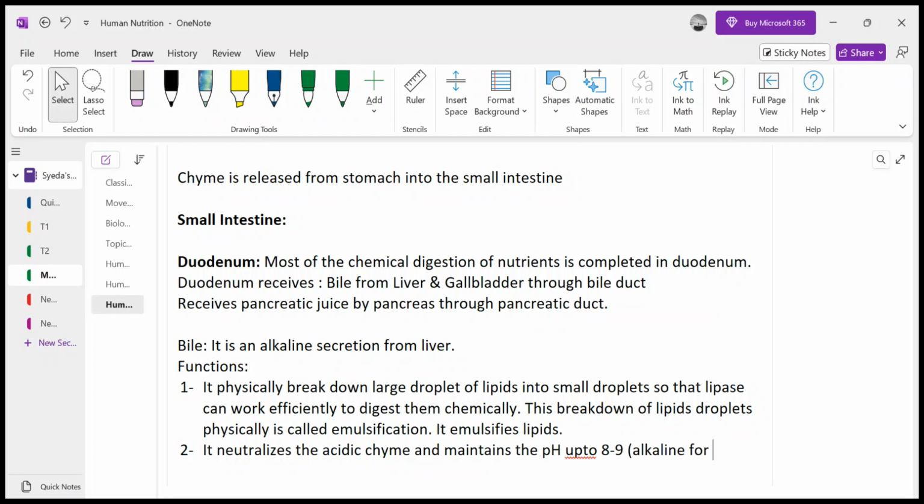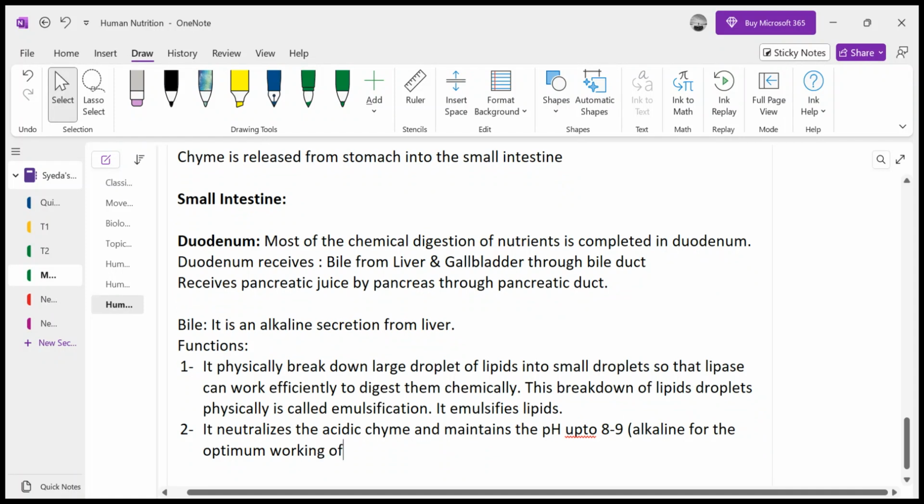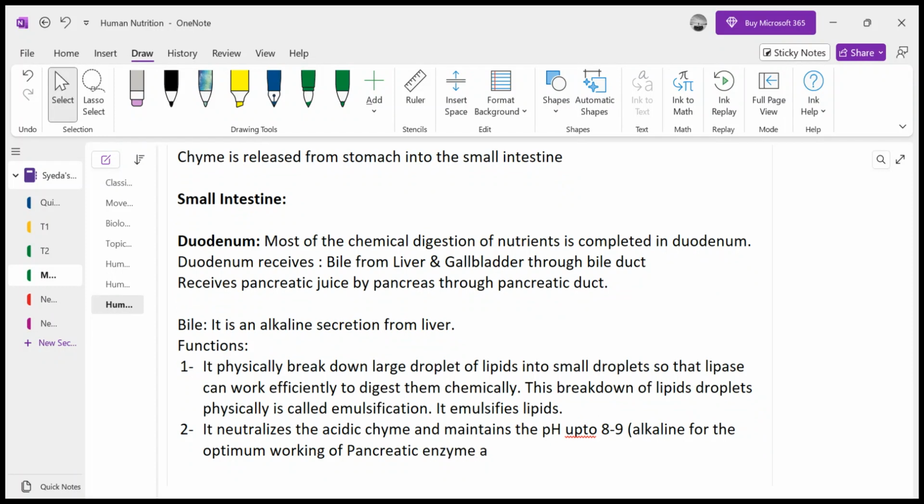That is alkaline, for the optimum working of pancreatic enzymes and small intestine enzymes. The small intestine walls also release enzymes as well. They also digest nutrients, right? And they cannot work in the acidic pH. They require alkaline pH. So this alkaline pH is maintained by bile, right?